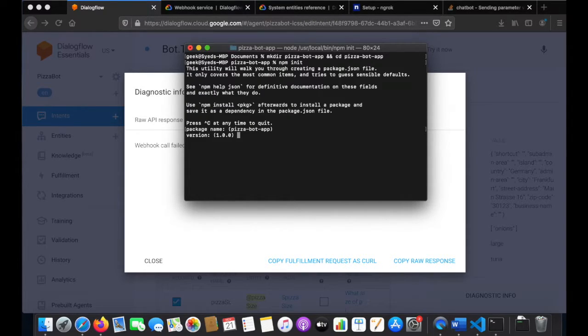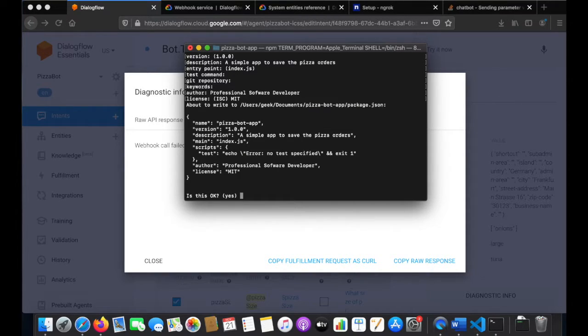and the package name is pizza bot app, version 1, description: simple app to save the pizza orders. Entry point is index.js, test. Professionally we should be writing tests, but we will not be writing them now. Git repository we will initiate later, and then keywords, author, and I would keep the license MIT.